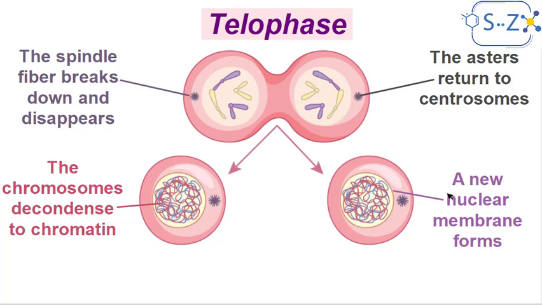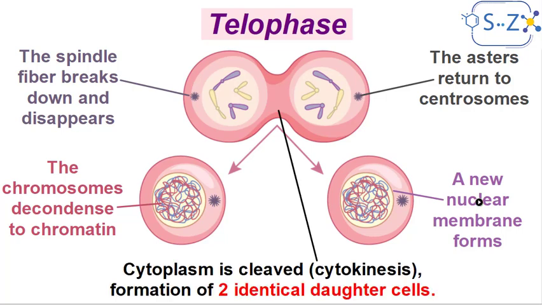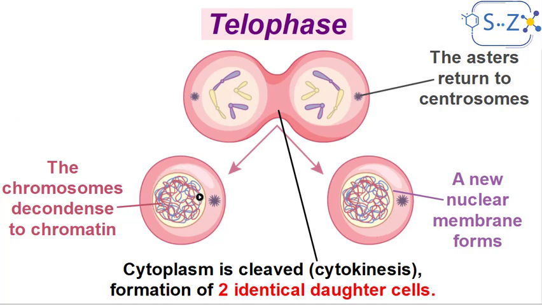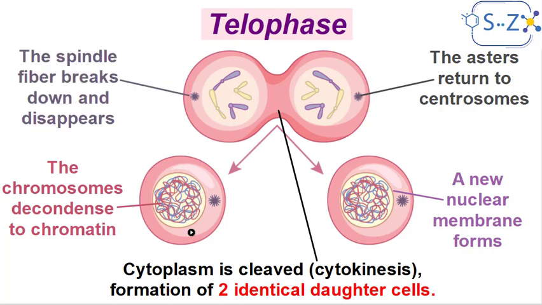Okay? And finally, the most important feature of telophase is what we call cytokinesis, where the cytoplasm is cleaved and gives us two entire or complete cells, daughter cells. Of course, there are new organelles that form. Each cell will have its organelles, the mitochondrion, the endoplasmic reticulum, the ribosomes, etc. And these cells, of course, are identical. Why are they identical? Because the sets of chromosomes each has are identical.